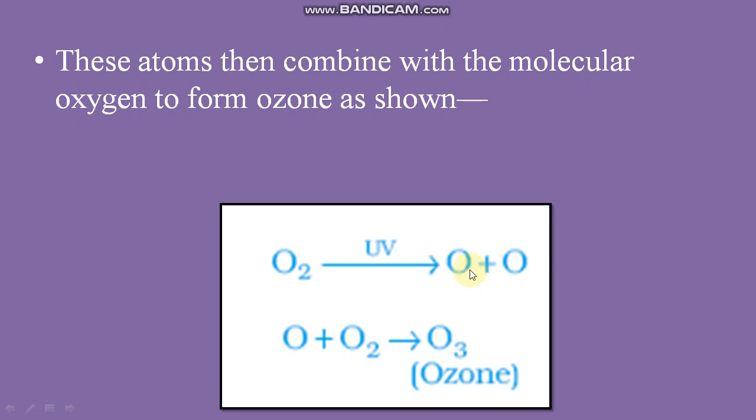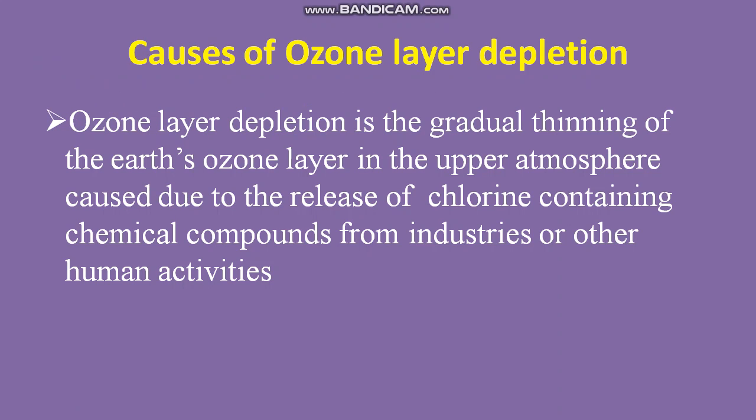Now these two individual atoms can react with the remaining O2 present in the atmosphere. So the oxygen atom combines with the O2 and it forms ozone. This way ozone is formed in the stratosphere.